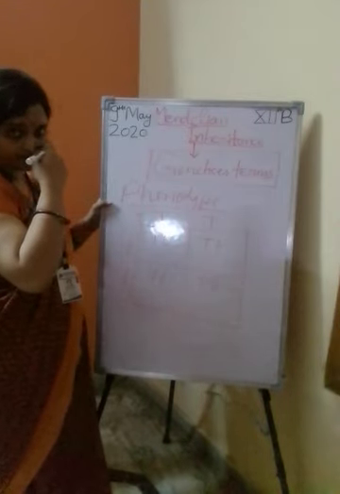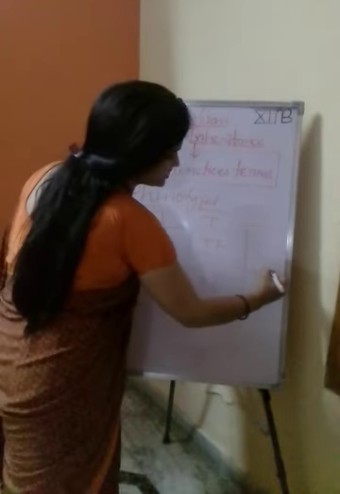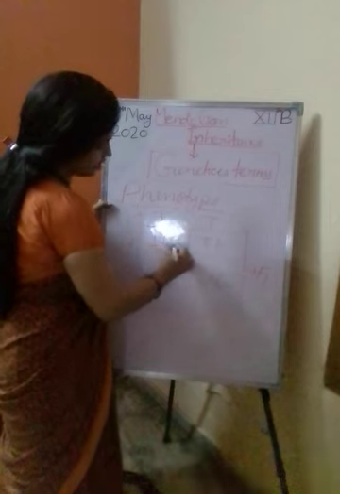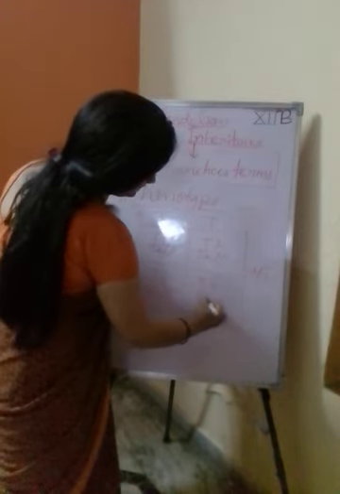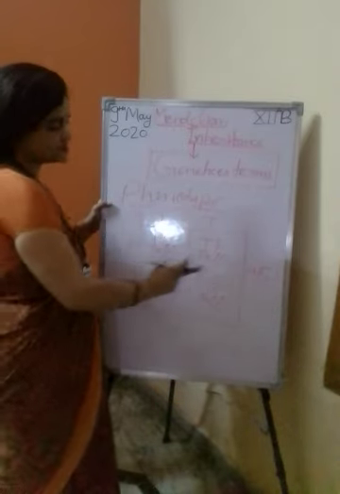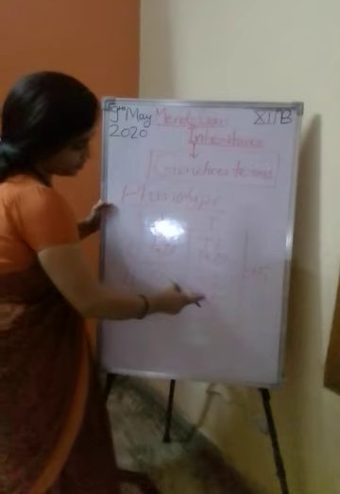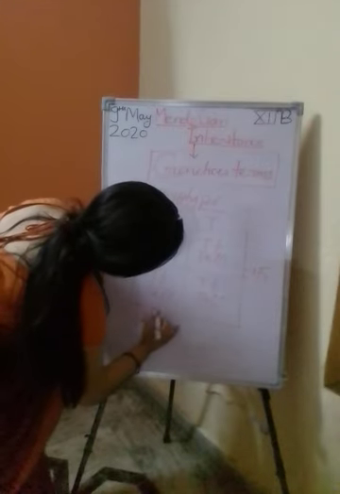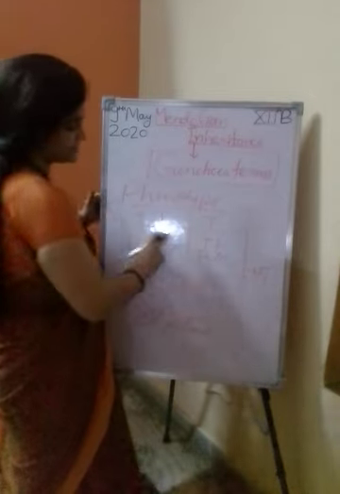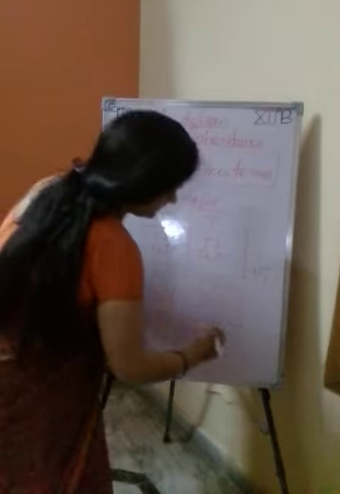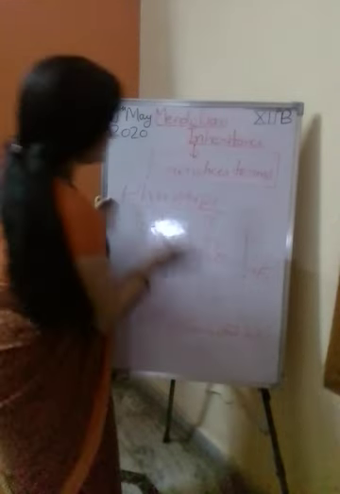We get the F1 generation: tall, tall, and so on. It means the F1 generation looks tall in external or physical appearance. All plants are tall. In the F1 generation, all plants are tall. That is the phenotype.